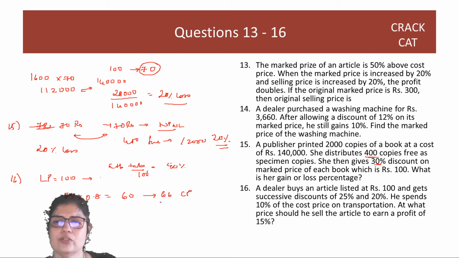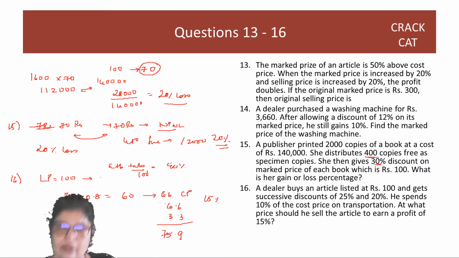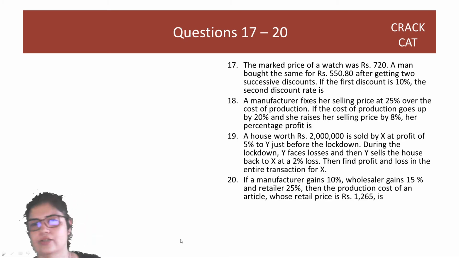At what price should he sell to earn a profit of 15%? So you need to add 15% profit to this. 10% is 6.6, 5% is 3.3. You add this and you get 75.9. Right? Great. 17th question.